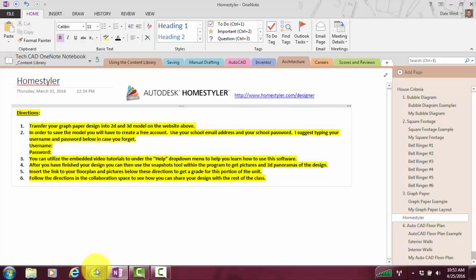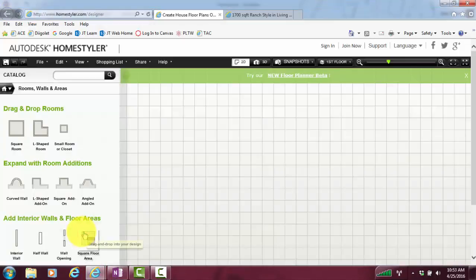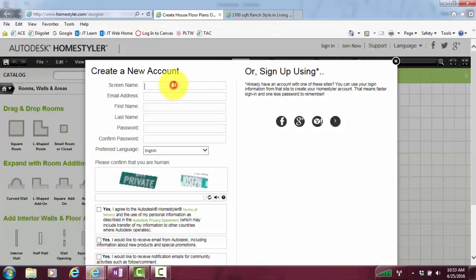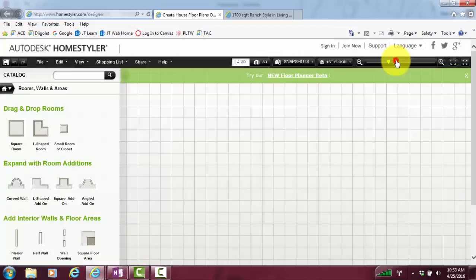When you click on the link, it's going to take you to a page that looks like this. You may get a window that pops up right away. You can go ahead and just close that. And you'll also notice that it says sign in up here, so I'm not currently logged in. You can just click join now. And then you can type in your screen name, give an email address, first name, last name, password, and so on, and go ahead and fill that out. And then once you do that, you'll see your name up here,